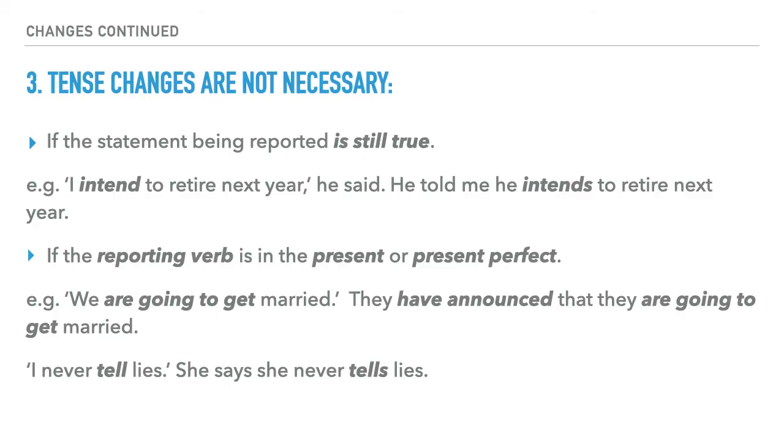Now, number 3, tense changes are not necessary if the statement being reported is still true. Let's look at the example. "I intend to retire next year," he said. He told me he intends to retire next year, so that's still true, so we don't change it. We also don't change it if the reporting verb is in the present or the present perfect. "We are going to get married." They have announced that they are going to get married. "I never tell lies." She says she never tells lies.